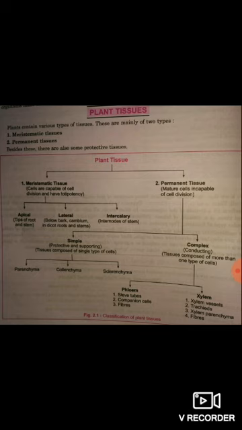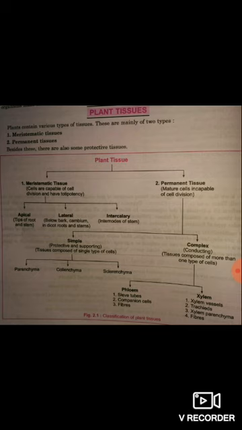Permanent tissue is made of mature cells incapable of cell division. Meristematic tissue is of three types, as given in this chart: apical meristem, lateral meristem, and intercalary meristem.